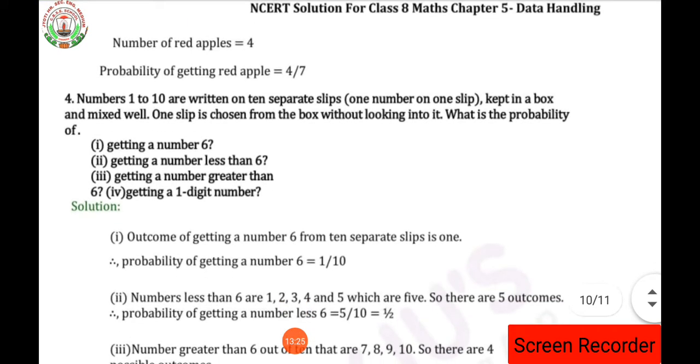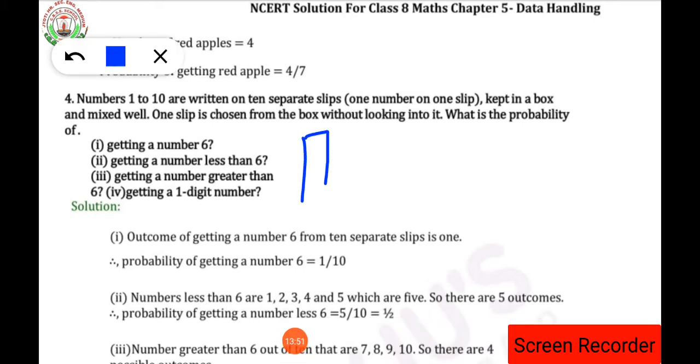Now let's see the fourth question. Numbers 1 to 10 are written on 10 separate slips, one number on one slip. We are having 10 slips, and on those 10 slips the numbers 1, 2, 3, 4, 5 are written like that up to 10.